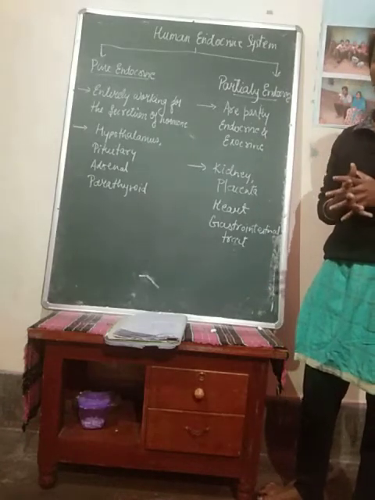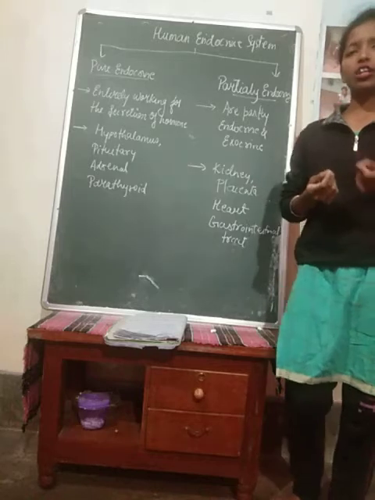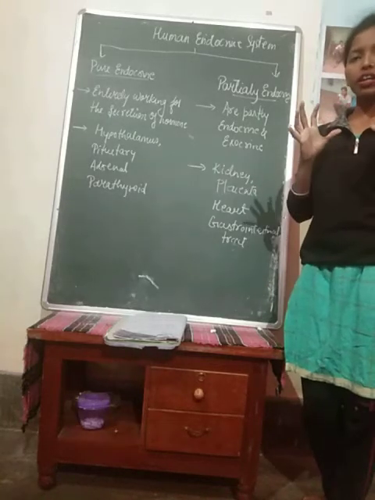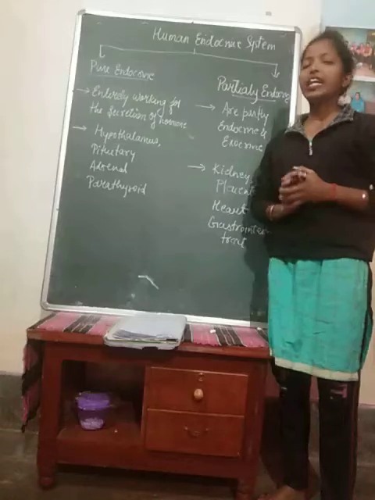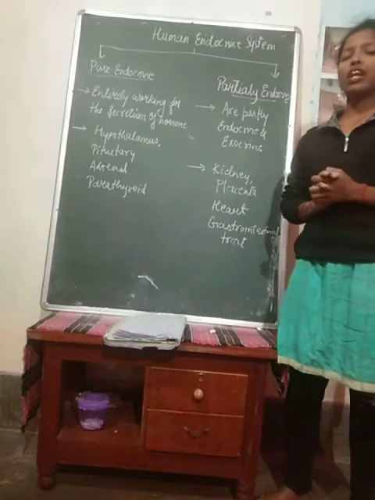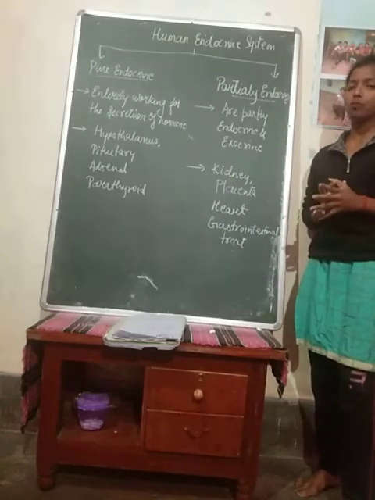Okay, so pure endocrine system is entirely working for the secretion of hormones. As we know, an endocrine gland is a ductless gland releasing its secretion directly into the blood, and they are secreting the true hormones.